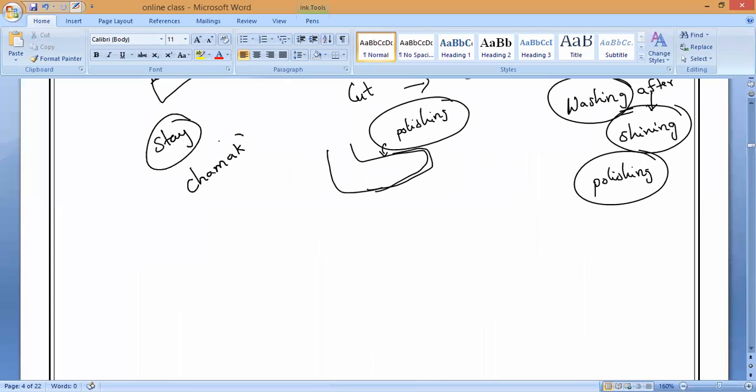I think it is a Hindi word. What is the use of chamak? It creates reflection and attraction in the face. Shining surface. Yes, sir. The same thing we used to call it.